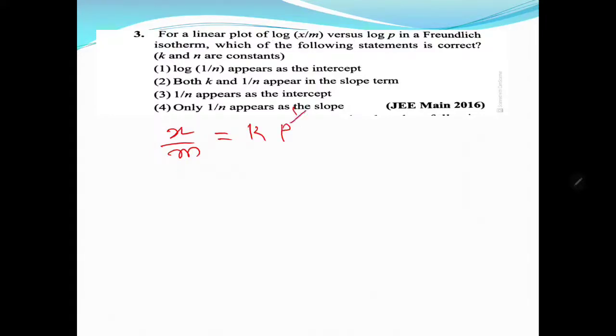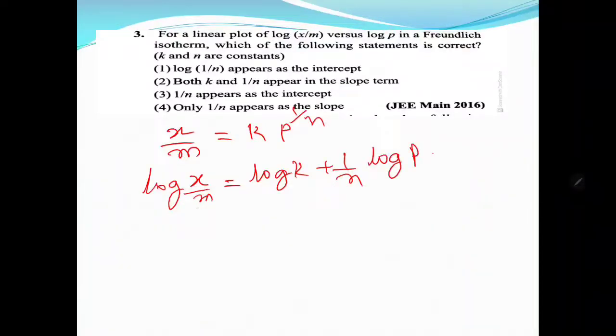Log x by m is equal to log k plus 1 by n log p. So this is y is equal to c plus mx. Here, this is the graph. This is the log k. This is the slope.